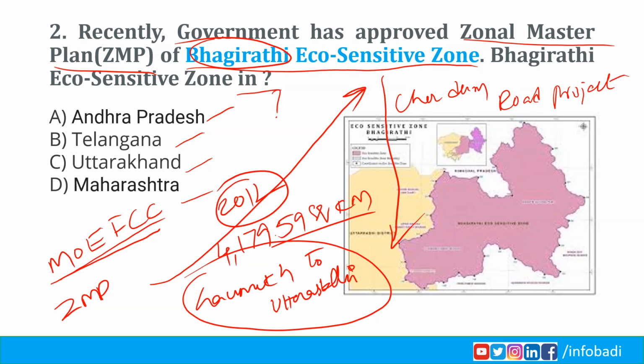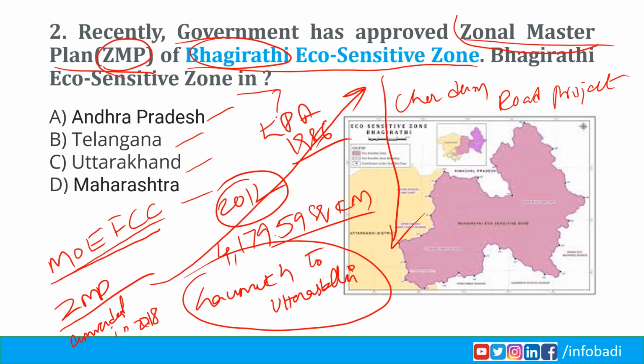Eco-sensitive zones are ecologically important areas designated to protect them from industrial pollution and unregulated development under the Environment Protection Act of 1986. It was amended in 2018. The 2018 amendment approved land use change to meet local needs, including civic amenities and other infrastructure development in larger public interest.